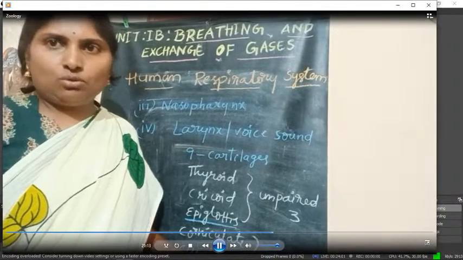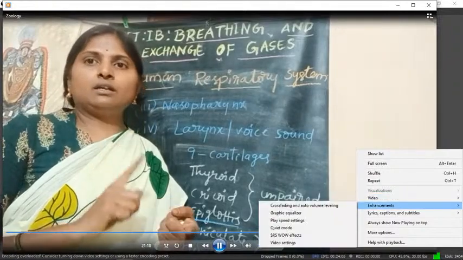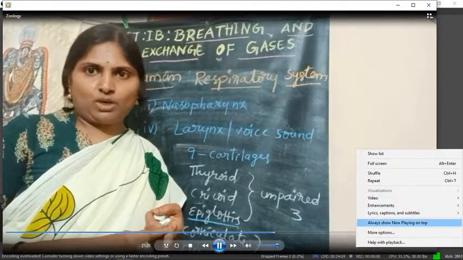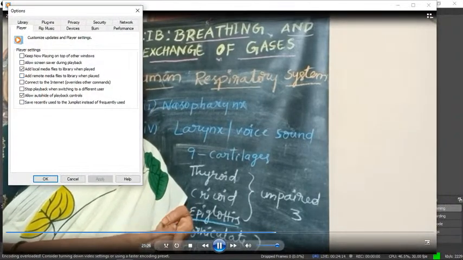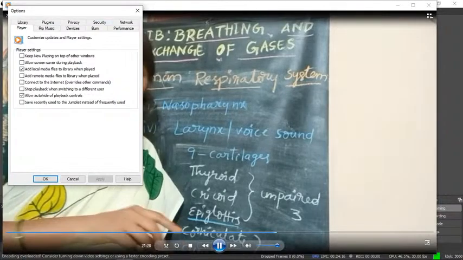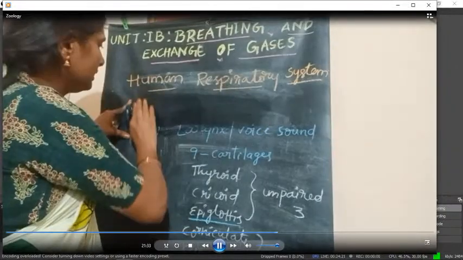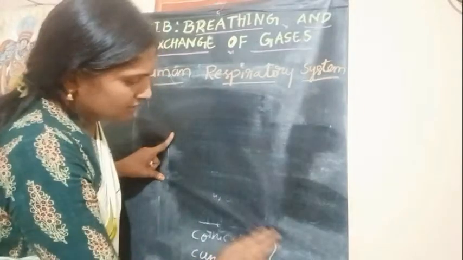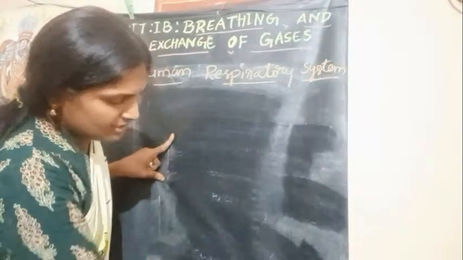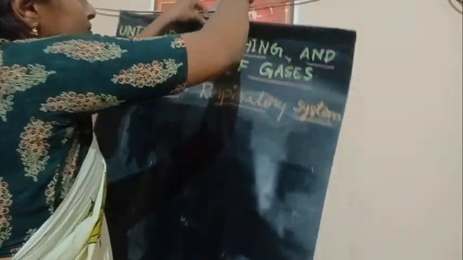Next, when it comes to vocal cords, in males, vocal cords are thicker, longer, and produce low pitch voice, whereas in females and children, vocal cords are shorter and produce high pitch voice. That is about larynx or sound box. Next, trachea. So next part of the human respiratory system is trachea. You can observe this trachea in the respiratory system diagram.